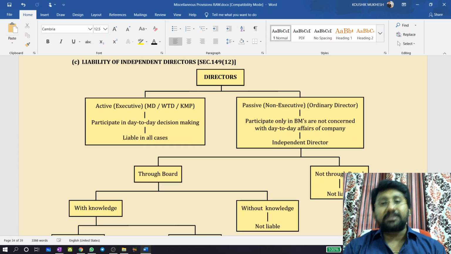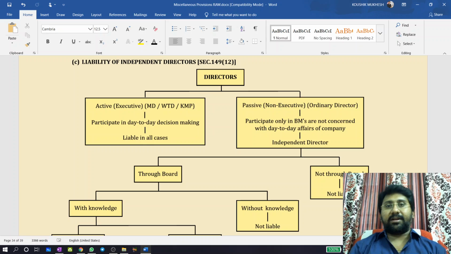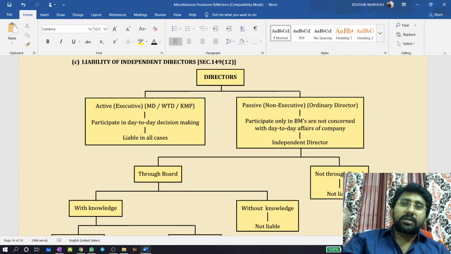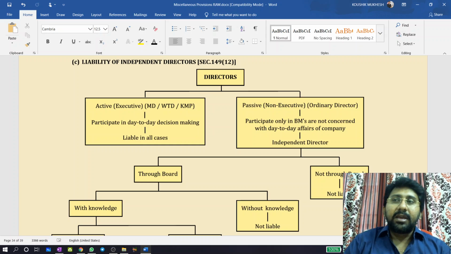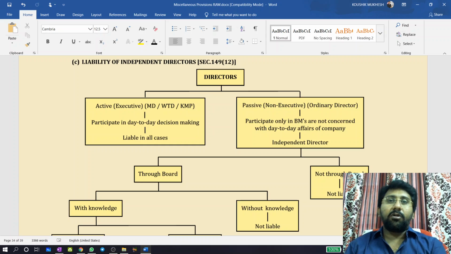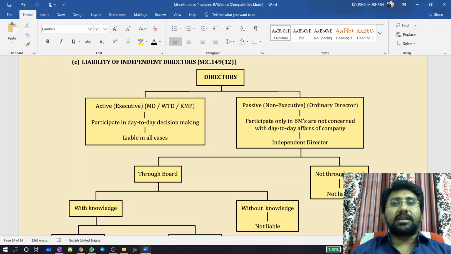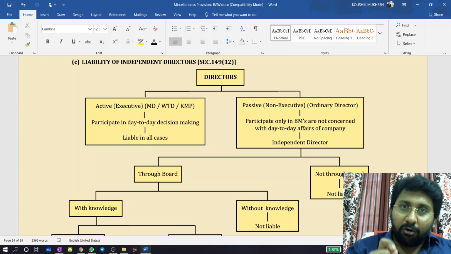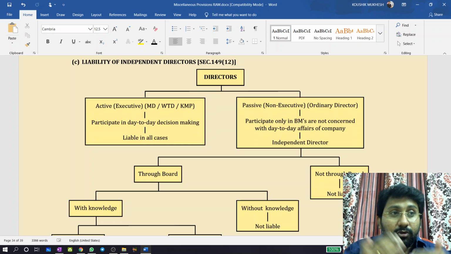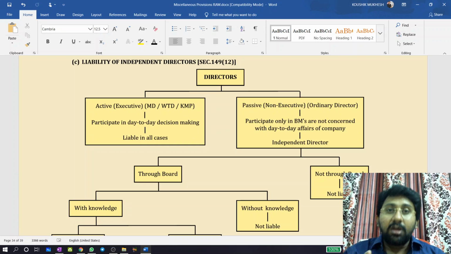Why am I discussing this? An independent director is a non-executive director. You can't make an independent director an executive director, because once you label him as executive, he will get interest in the day-to-day affairs, which makes him dependent and not independent. So therefore, an independent director is always a non-executive director. Non-executive directors will attend board meetings but not everyday transactions. Therefore, they will be attached to frauds, liabilities, etc. only if something happens through a board meeting or board resolutions where they vote.